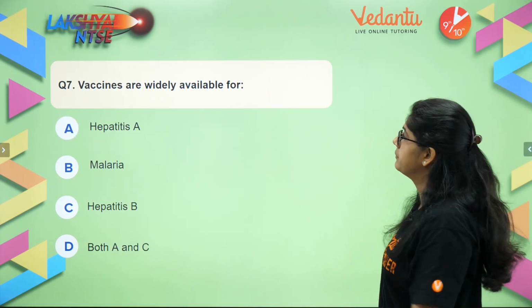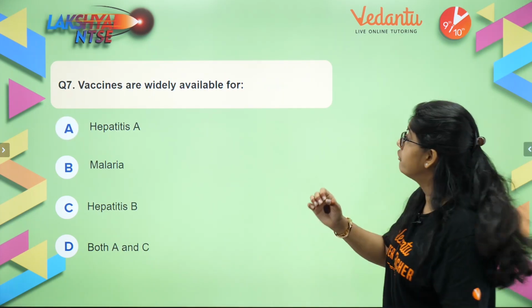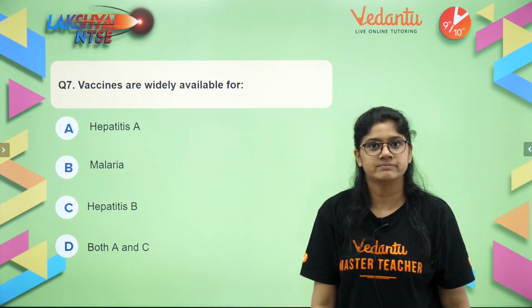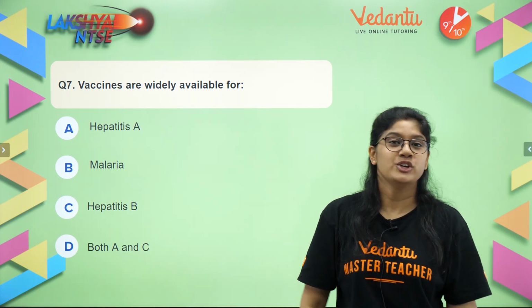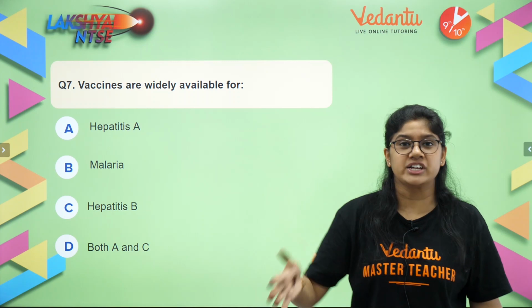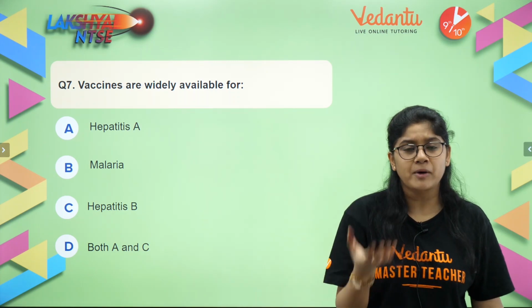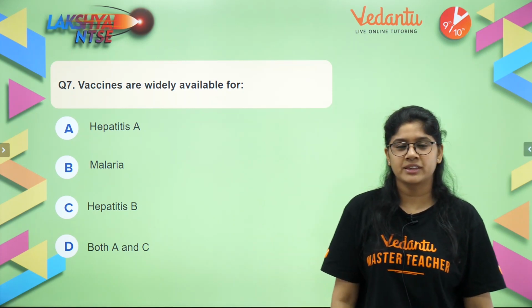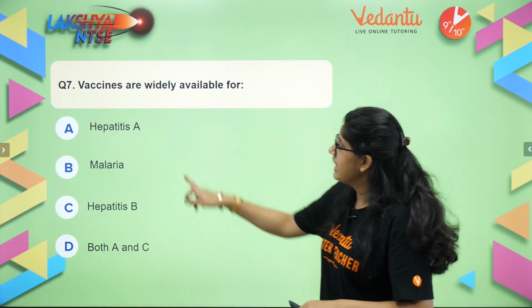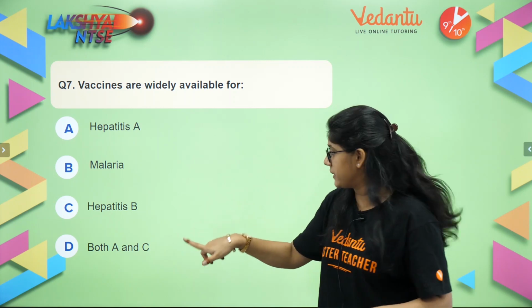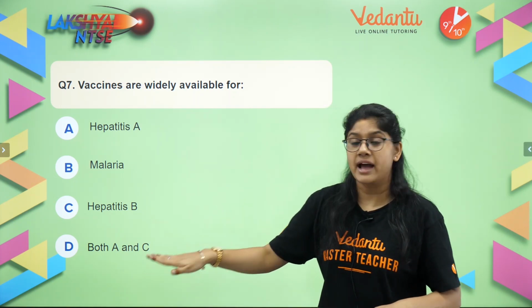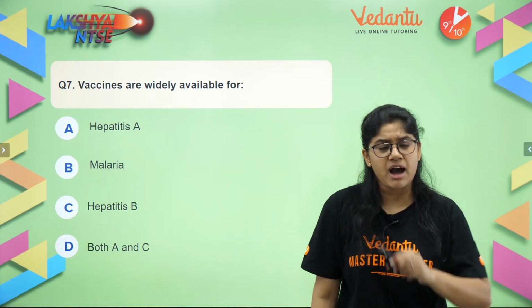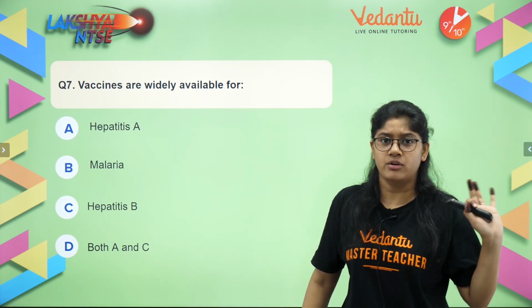Question number 7 on your screen, everyone. Vaccines are widely available for. We love injections, yes. You must have taken a lot. I have taken a lot. When we talked about vaccines, out of these options, what do you think? Hepatitis A, malaria, hepatitis B, or both A and C? Vaccines are widely available for.